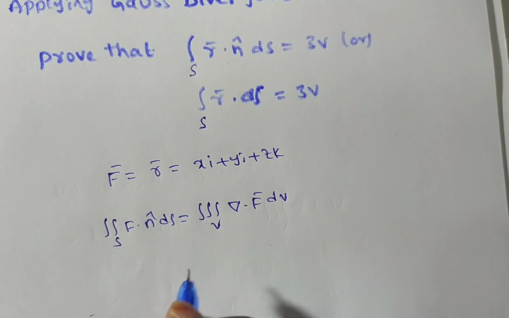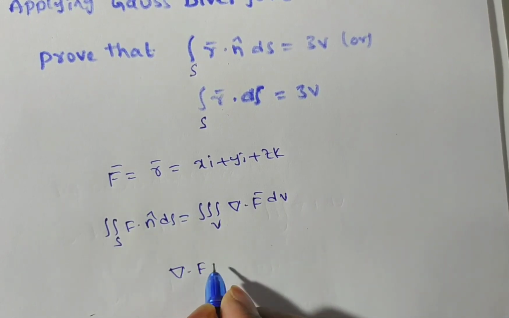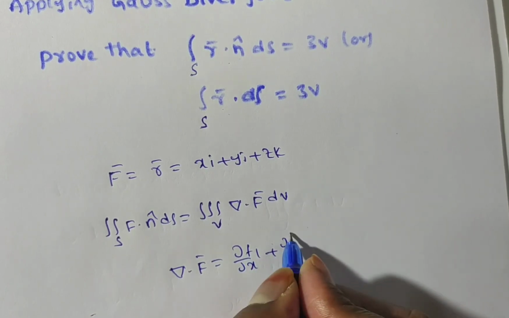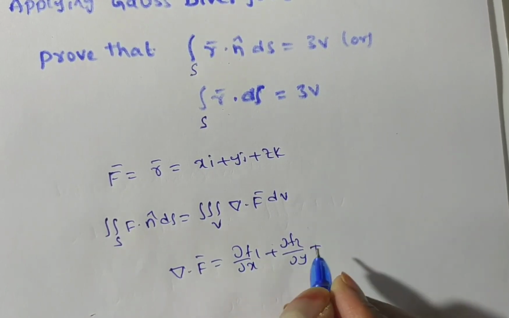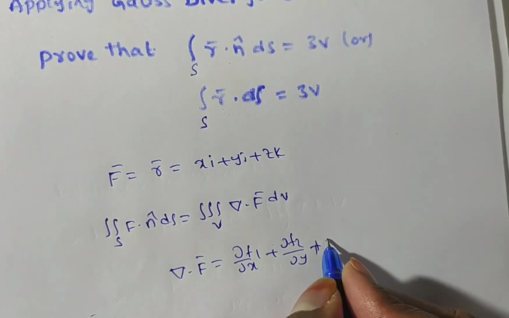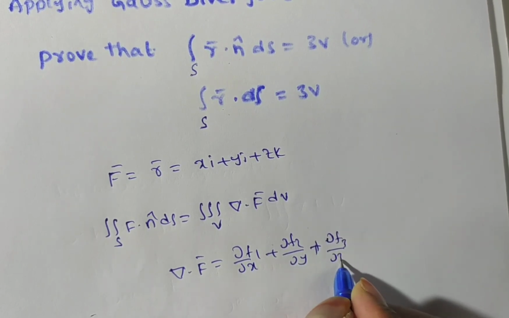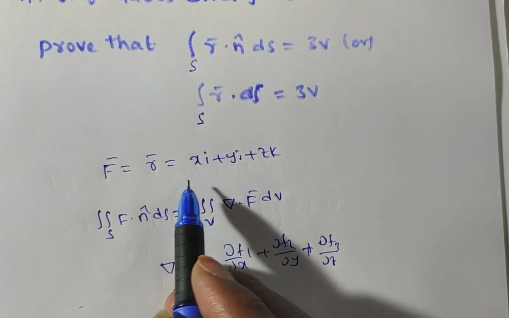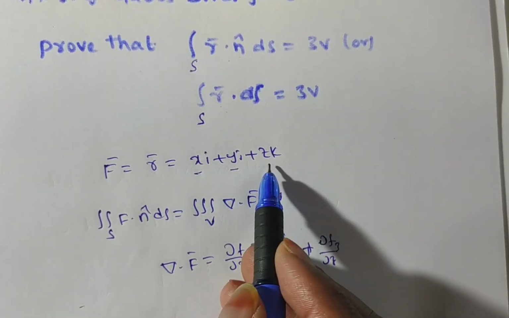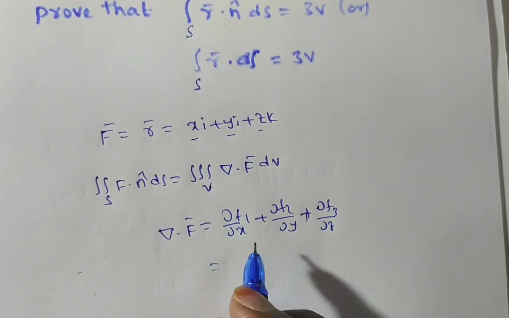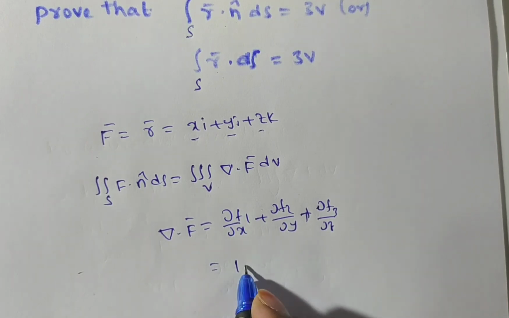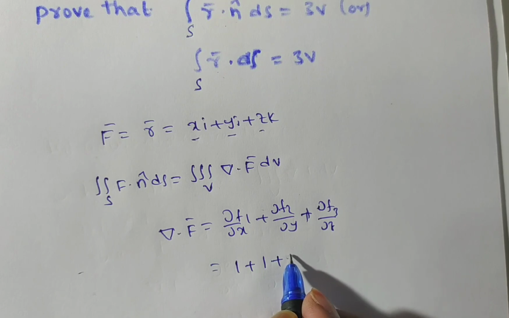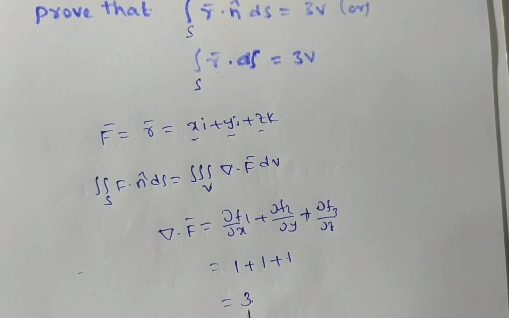So we need to find out del dot f bar. Del dot f bar is nothing but what actually? Dou f1 by dou x plus dou f2 by dou y plus dou f3 by dou z. What is f1 here? You have f1 is x, f2 is y, f3 is z. Now you substitute, then you will have dou x by dou x is 1, plus dou y by dou y is 1, plus dou z by dou z is 1. So you will have 3.